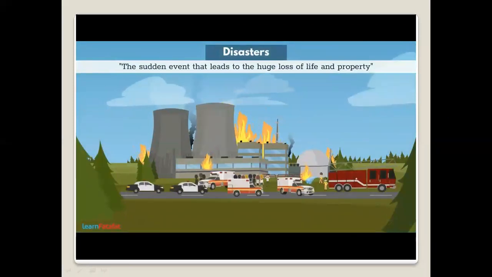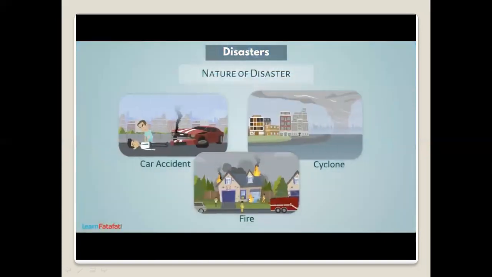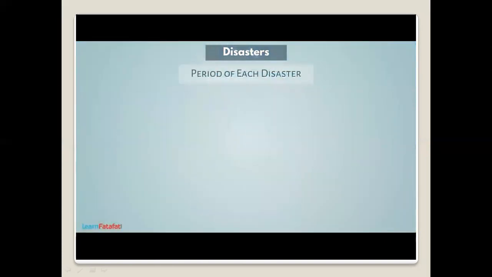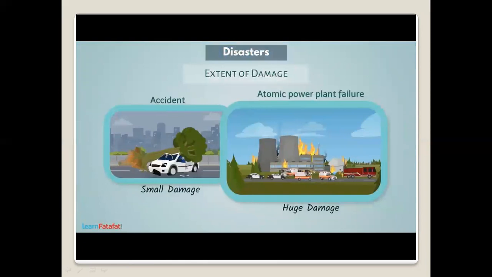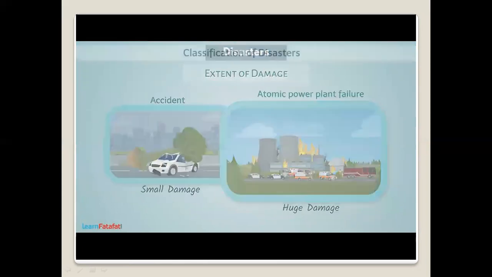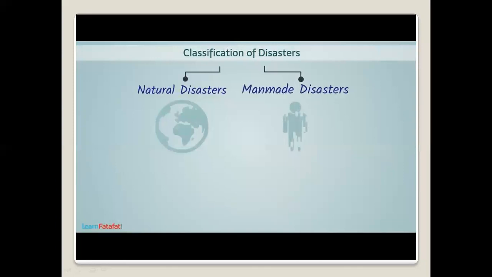As disasters occur unpredictably, it is not possible to take precautions. Note that disasters are different in terms of the nature of the disaster, the period of each disaster, and the extent of damage it can cause. Let's try to classify them. One way to classify disasters is natural disasters and man-made disasters.